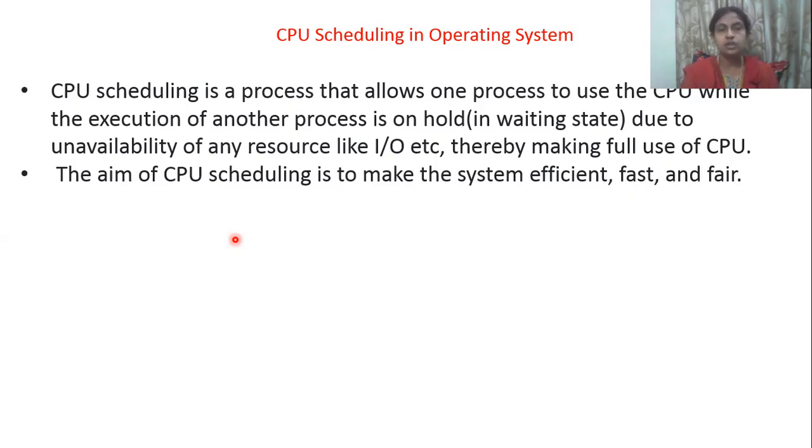Due to unavailability of some resources like input, output, etc., there may be waste of CPU usage. So why we need scheduling: when the CPU is there, it should be completely used. If one process is waiting for some resources, in that time I can take the next job and complete it.